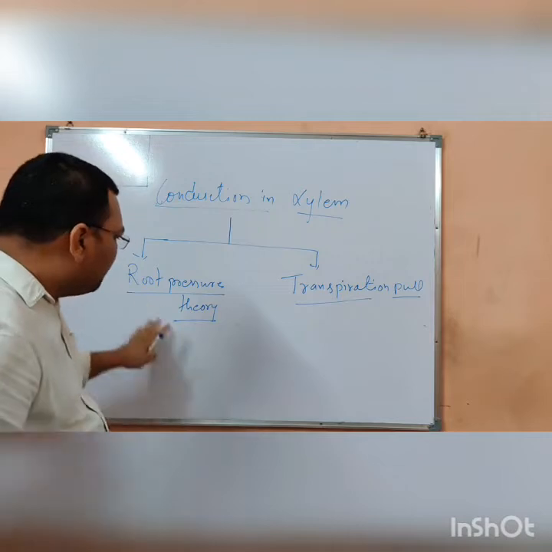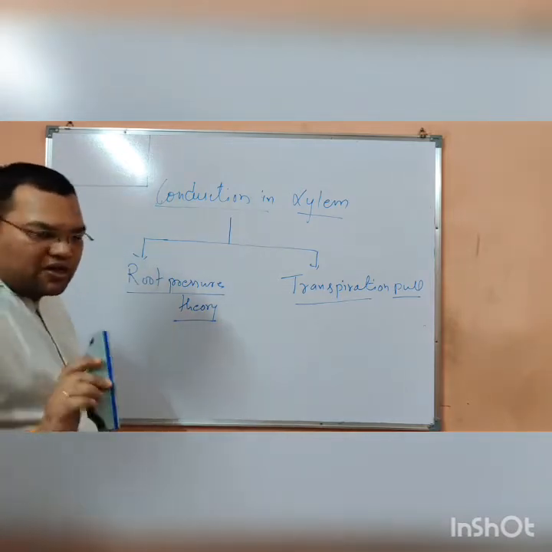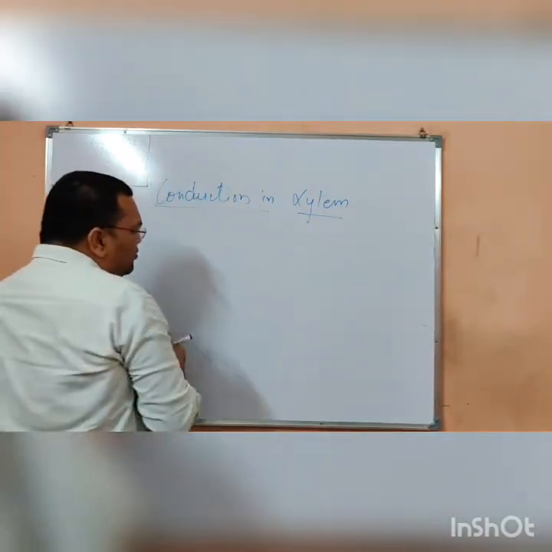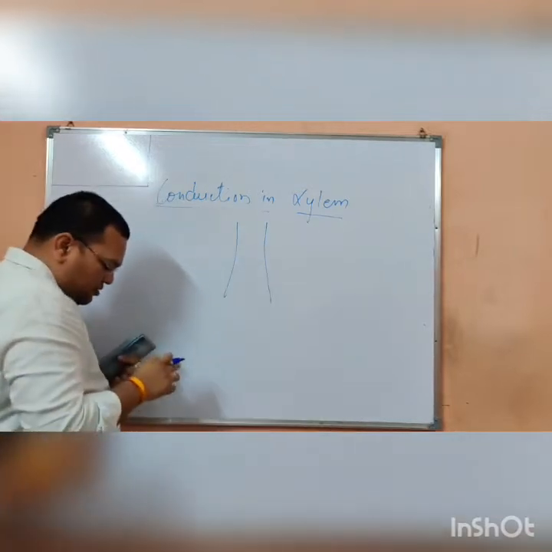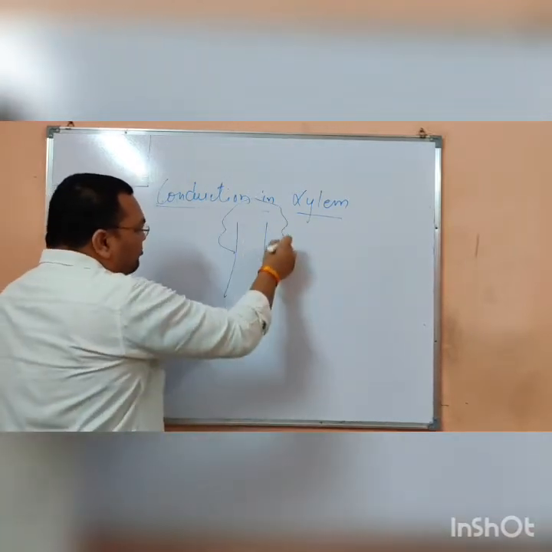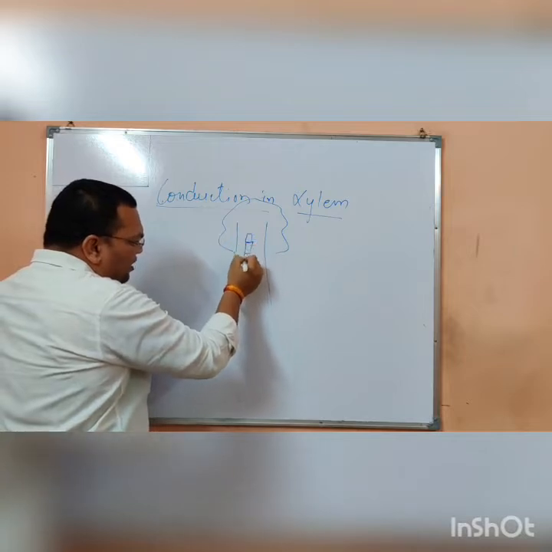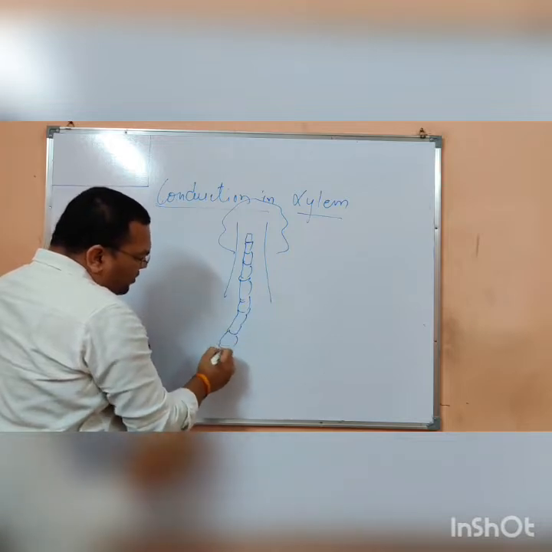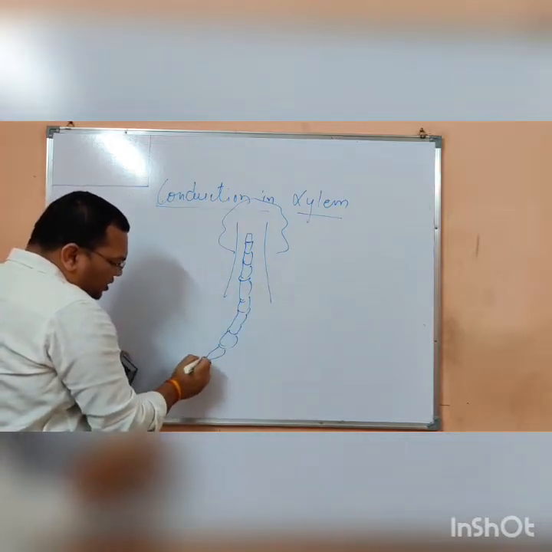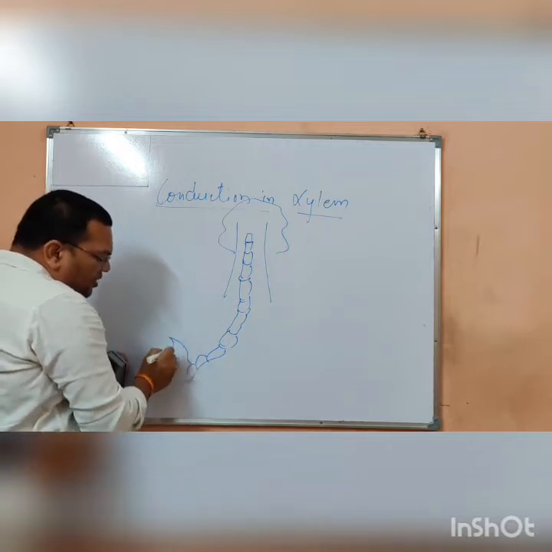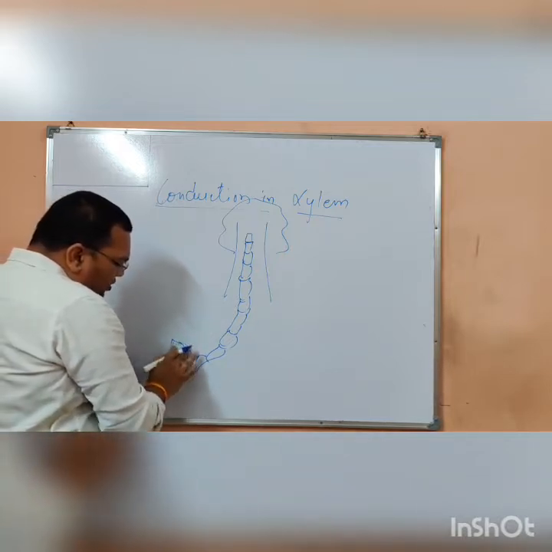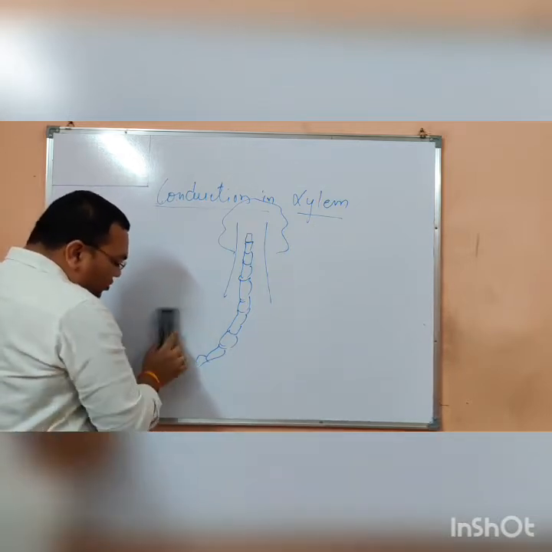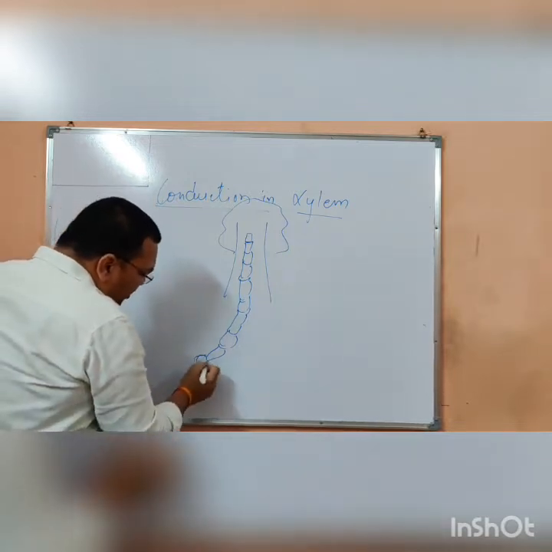Now first we are coming to the root pressure theory. Let us suppose this is the plant, and I am just making the channels for the xylem. This is xylem, and suppose this is the root. And these are the root hairs. Sorry, root hairs are not made of xylem, the root hairs are epidermal cells. So these are the xylem.